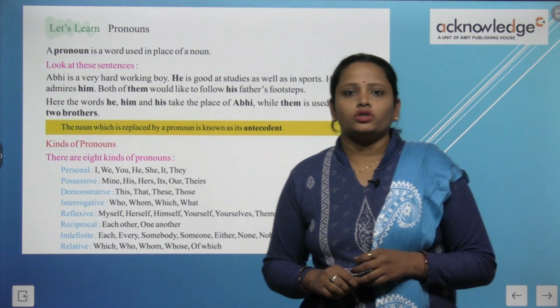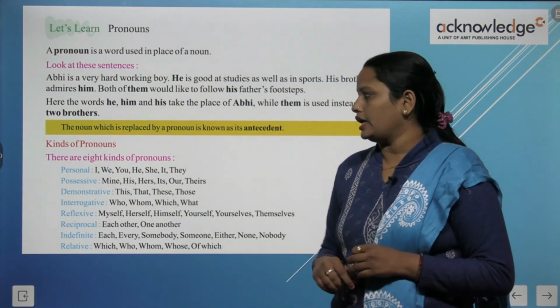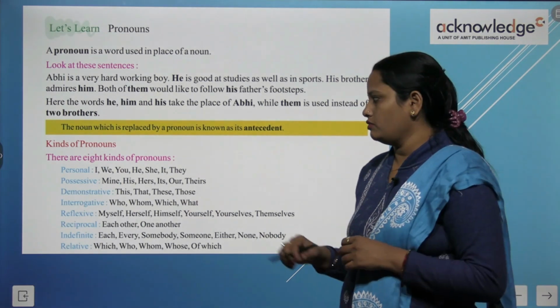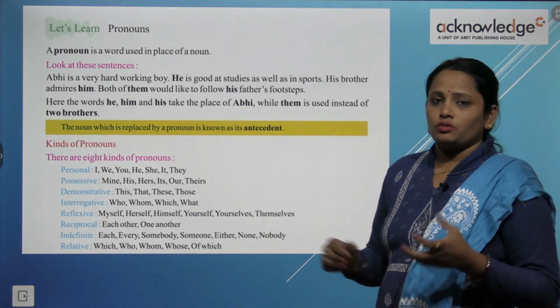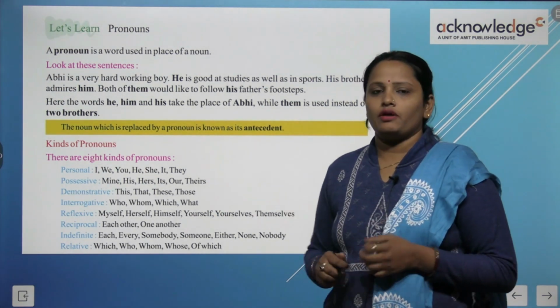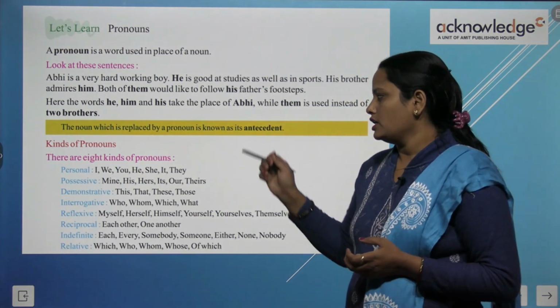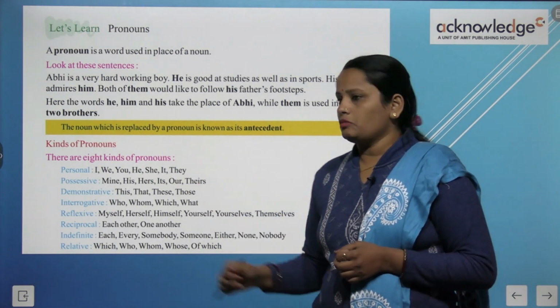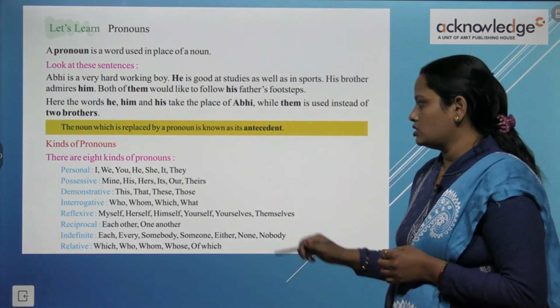Now let's learn about the kinds of pronoun. There are 8 kinds of pronoun. Personal pronoun, possessive. In personal, what are the ones we use for ourselves? I, we, you, he, she, it, they. Possessive are mine, yours, his, hers, its, ours, theirs. Demonstrative: this, that, these, those.